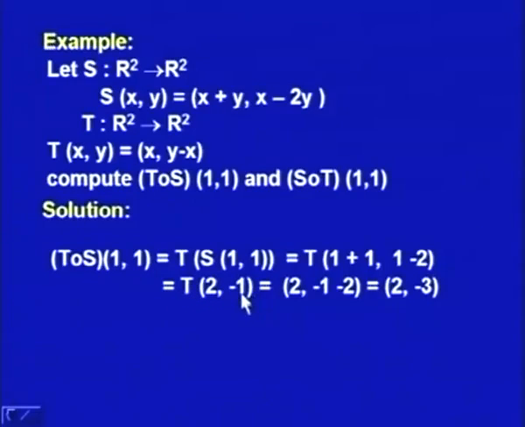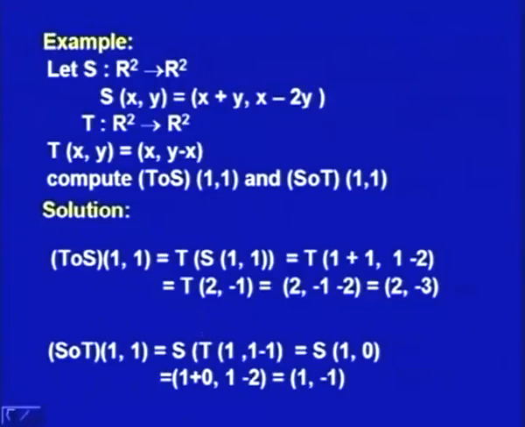Then I apply the definition for the second transformation T, that is this definition, and this means x is equal to 2. So, this is x, and the second component will become y minus x, y is equal to minus 1 and x is 2. So, it becomes minus 1 minus 2, and finally it is 2 comma minus 3. So, T composite S of 1 comma 1 is 2 comma minus 3,